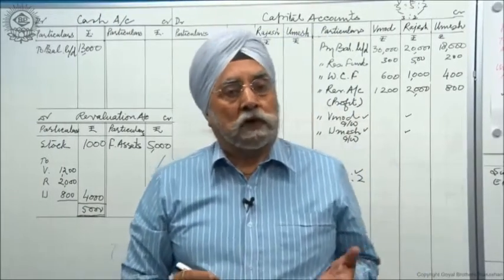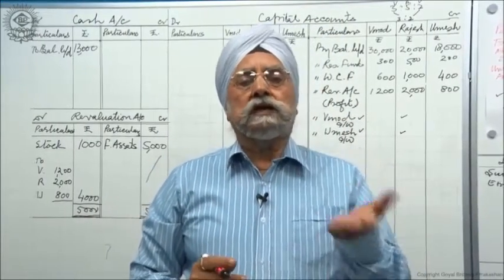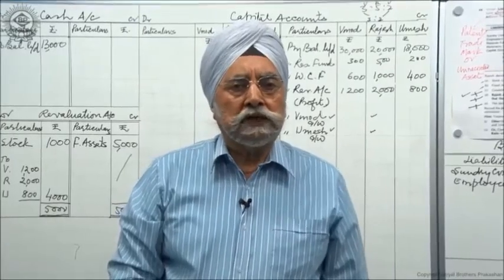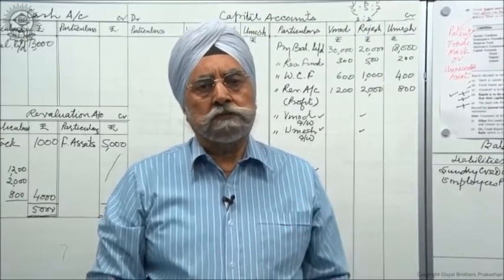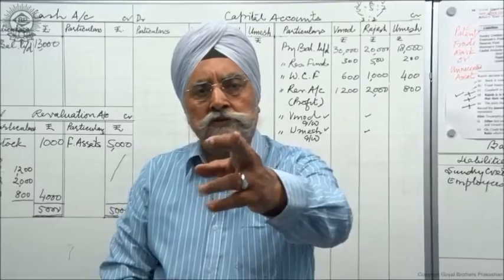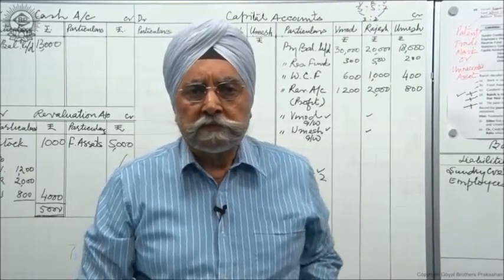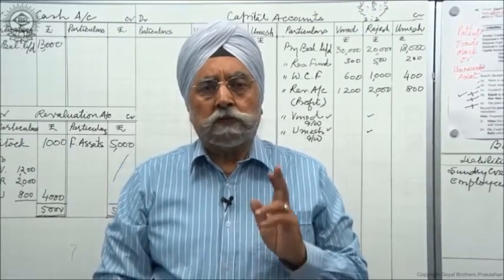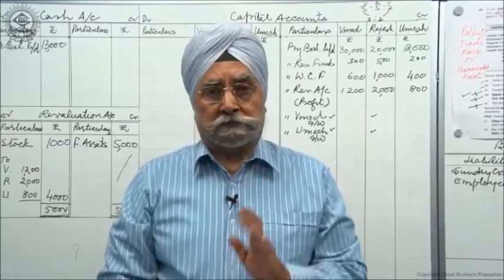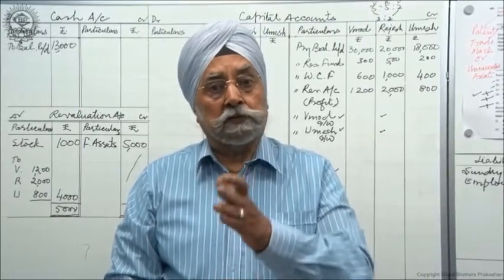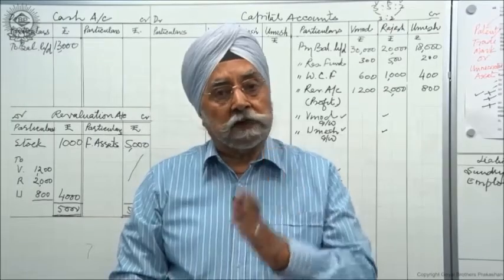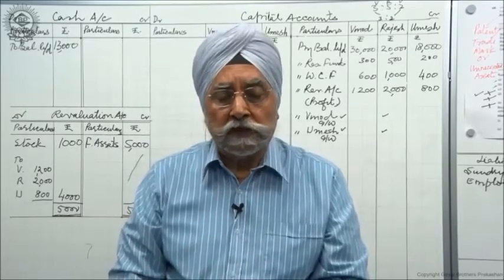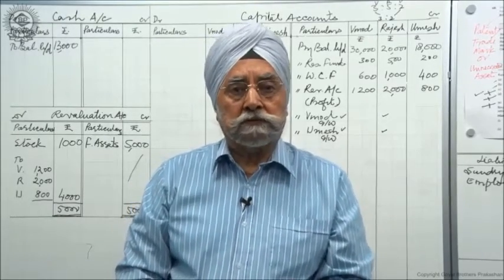But if you want to be very sure, please calculate it: new ratio minus old ratio. Do the calculations yourself. What is the new ratio? 3/5 and 2/5. Vinod 3/5, Umesh 2/5. What was the old ratio of Vinod? It was